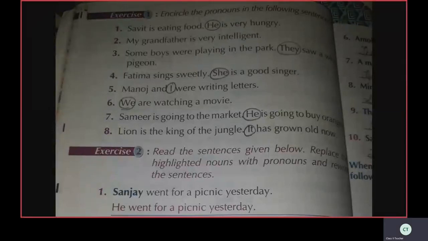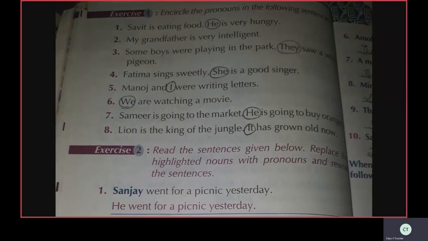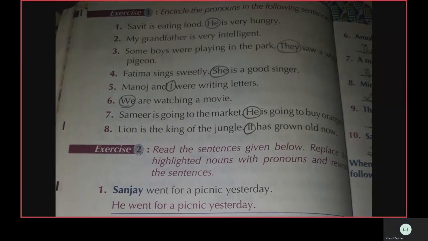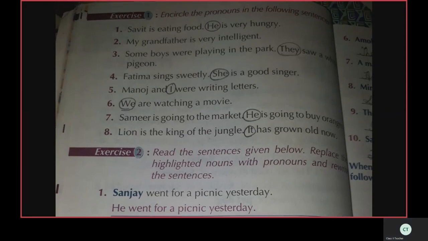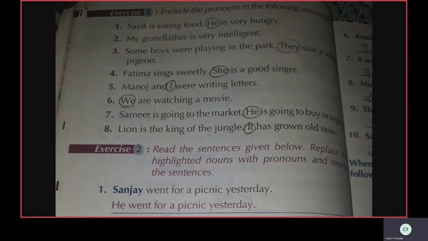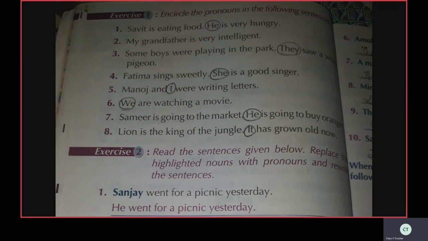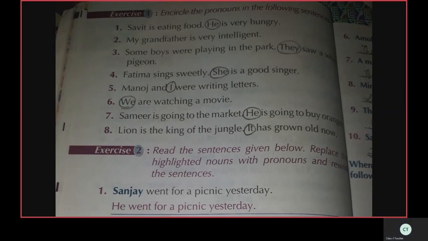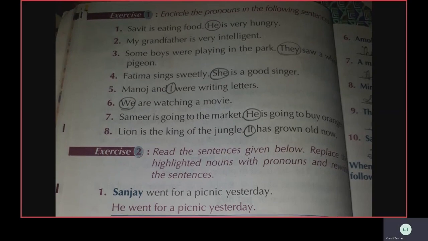This sentence, there's no pronoun. Okay? See, third, some boys were playing in the park. They saw a white pigeon. So, what is the pronoun in this sentence? They. Circle they.